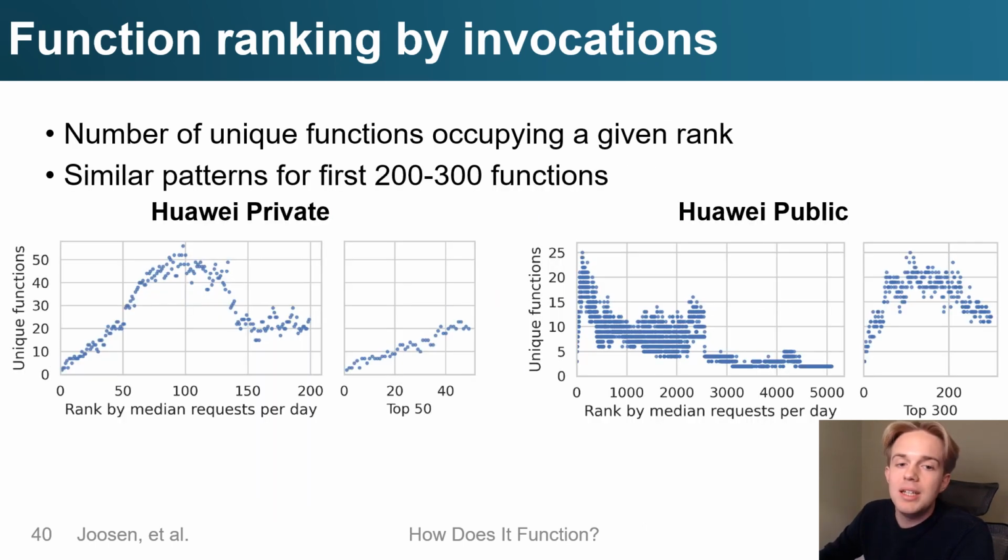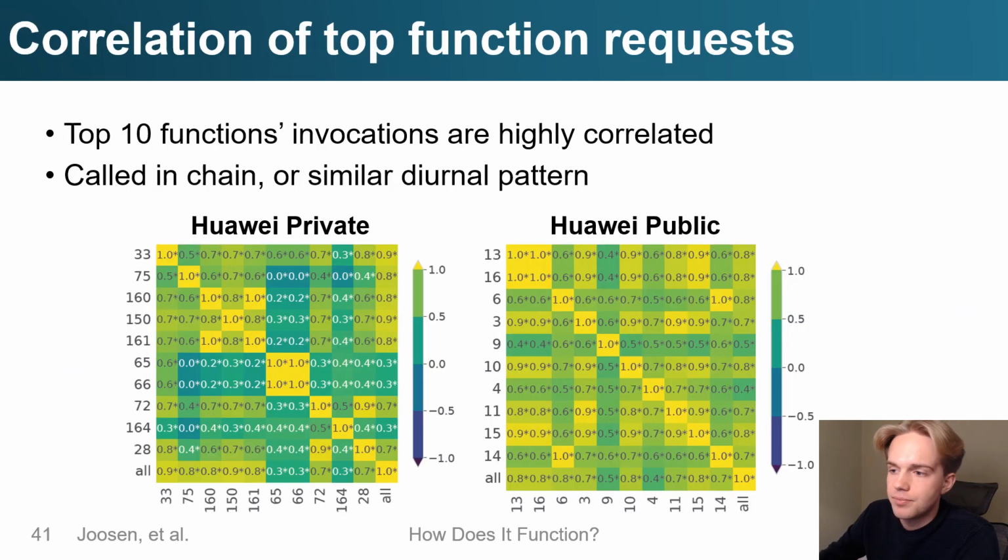So if we plot the number of unique functions per rank against the rank by median requests per day, then we see that the top ranks are occupied by a very small number of unique functions. And a broadly similar pattern emerges for the first 200 to 300 functions in both Huawei Private and Huawei Public. And so this gives us some idea of how many functions we need to keep track of in the dynamic environment that is our cloud platform, so that we keep track of all of these for our time series models.